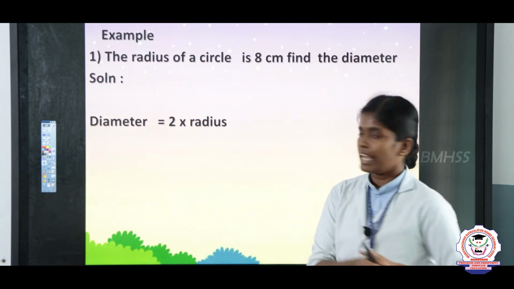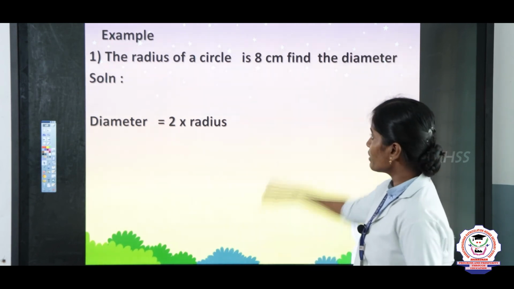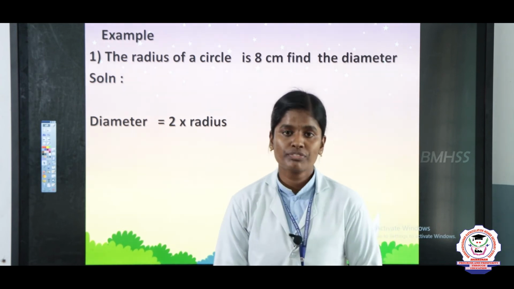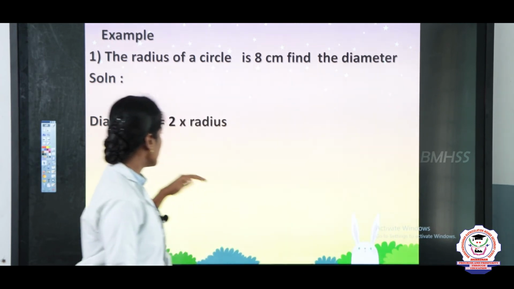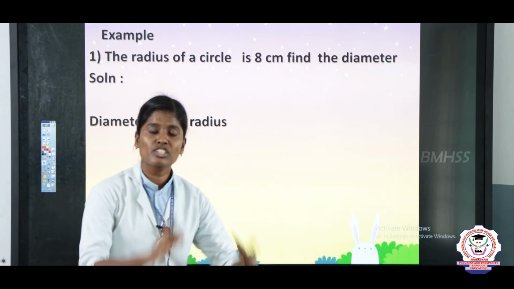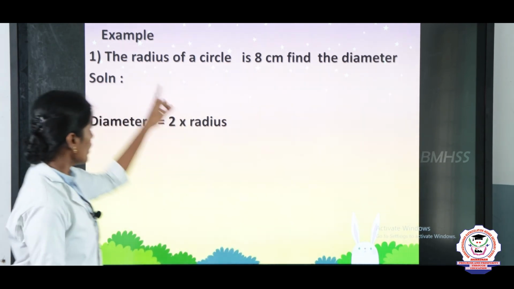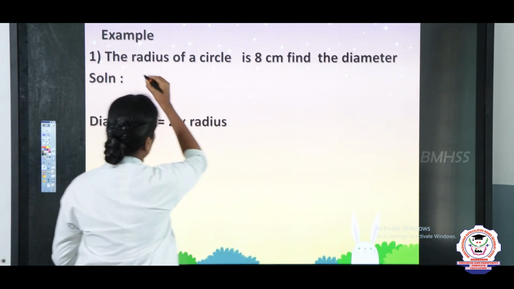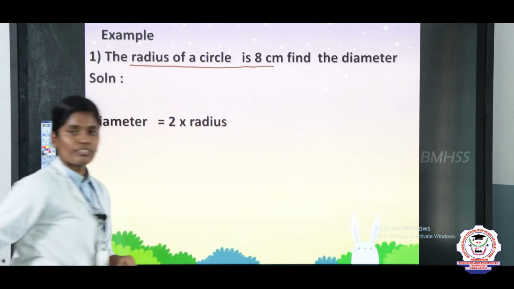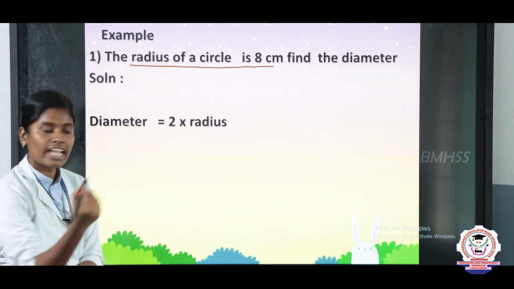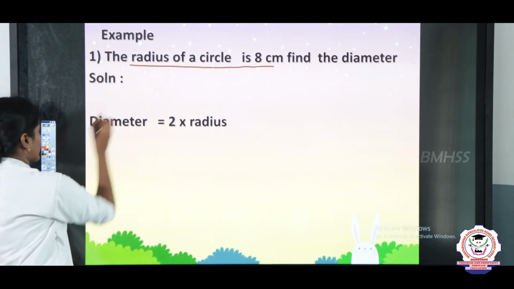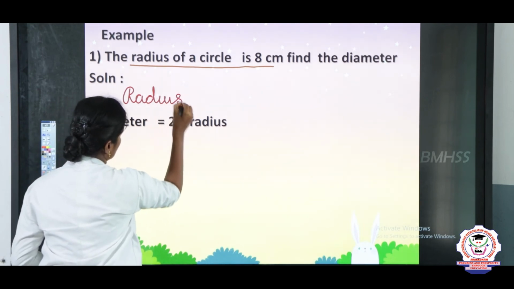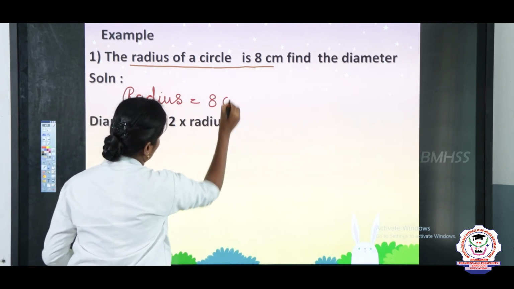Next we will see an example. The radius of the circle is 8 centimeter. Find the diameter. Diameter means 2 times the radius. Now, we are going to write the radius of the circle. The radius of the circle is 8 centimeter. So, write radius equal to 8 centimeter.